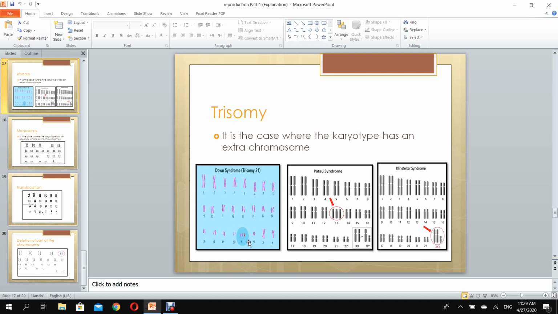So let's see together. Here we have 3 copies of chromosome number 21. So this is called trisomy 21. Its name is Down syndrome. Here we have trisomy 13. It is Patau syndrome. Here we have a trisomy in the gonosomes, in the sex chromosomes. We have 2 X and 1 Y, and this is called Klinefelter syndrome. This is the trisomy where we have an extra copy of a chromosome. This extra copy can be in the autosomes or in the gonosomes.